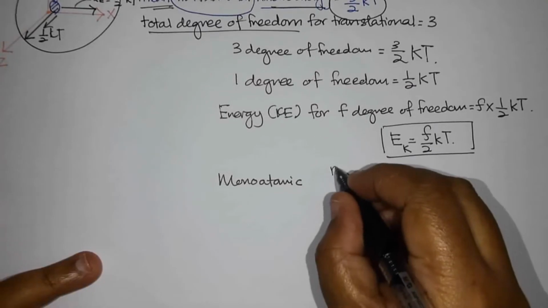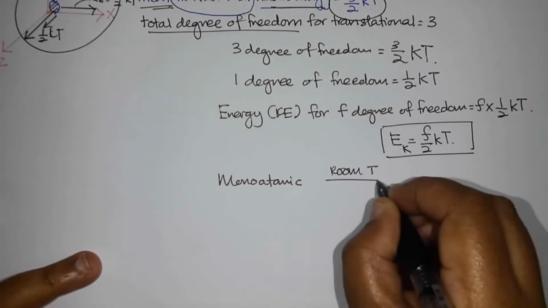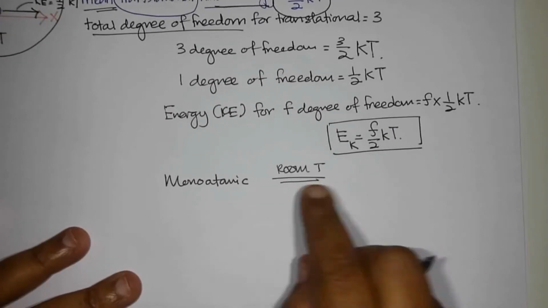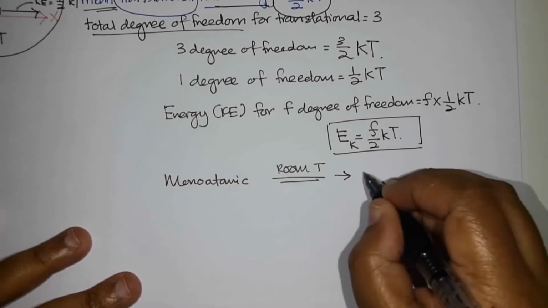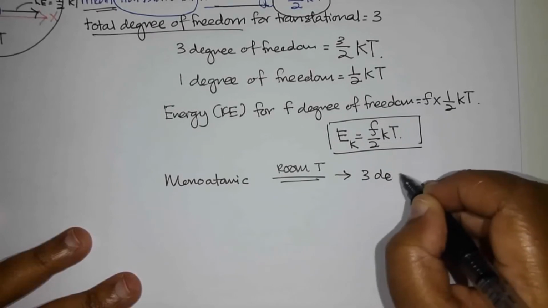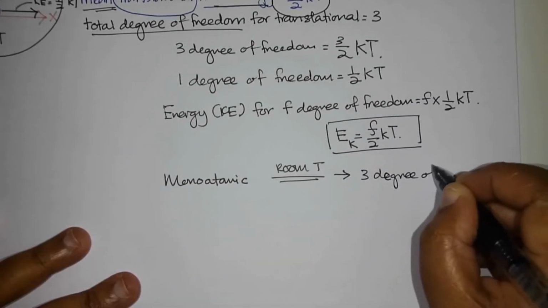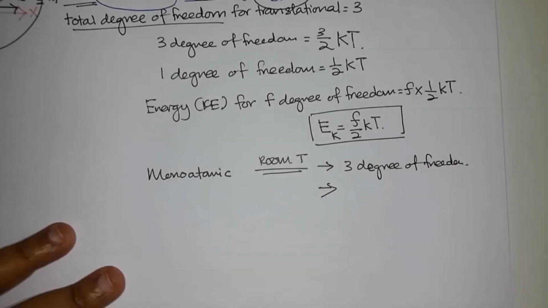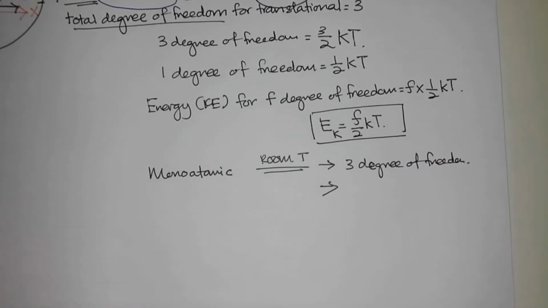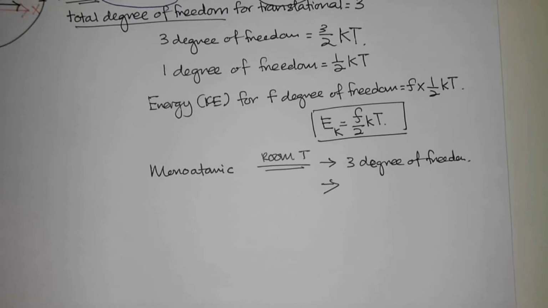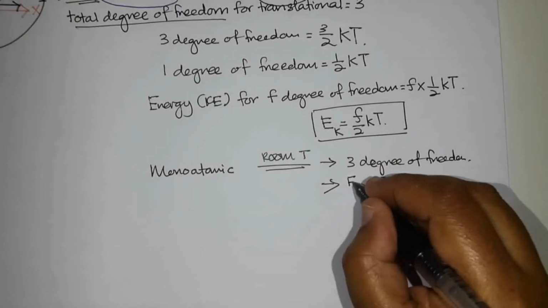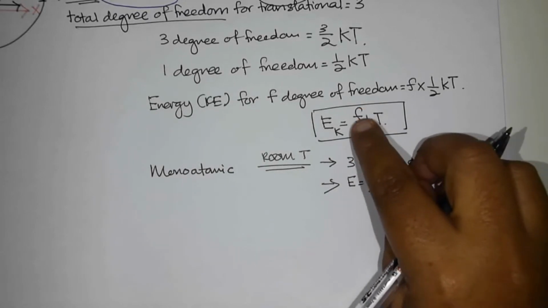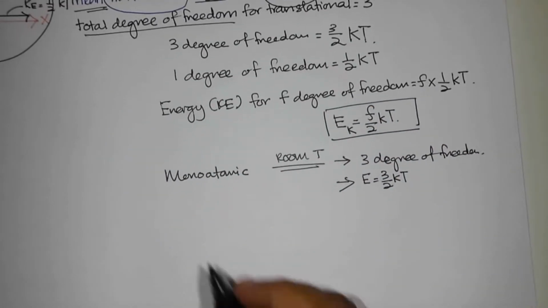Monoatomic at room temperature. Let's look at the example we want to apply. Monoatomic at room temperature or low temperature will only have 3 degrees of freedom. So the total kinetic energy for monoatomic will be 3/2 kT.